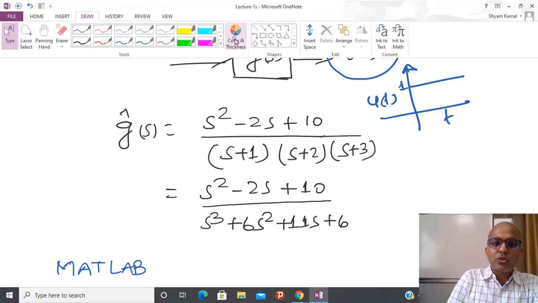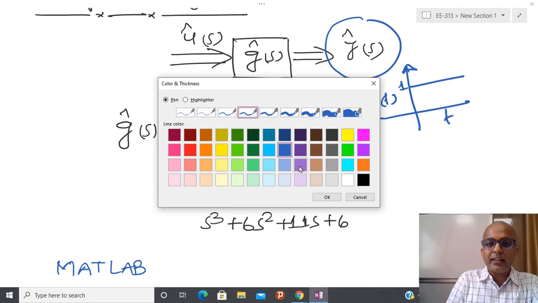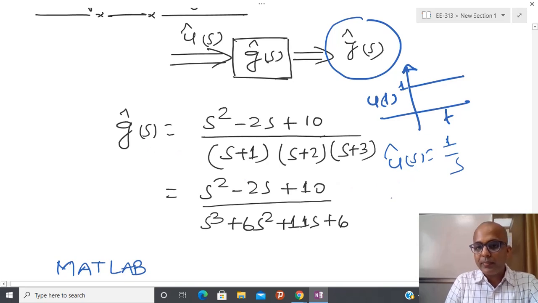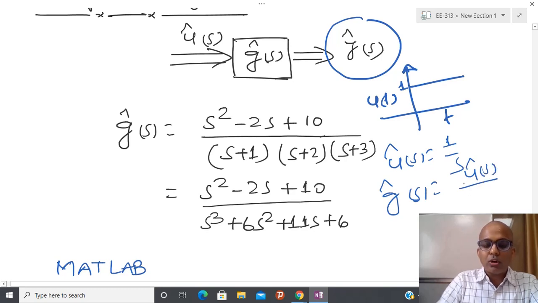So I am going to talk about the step response of the system. I know what my U bar(s) is, that is 1 by s. So if you fix the 1 by s, from G(s), because G bar(s) is nothing but Y bar(s) by U bar(s), or output by input.